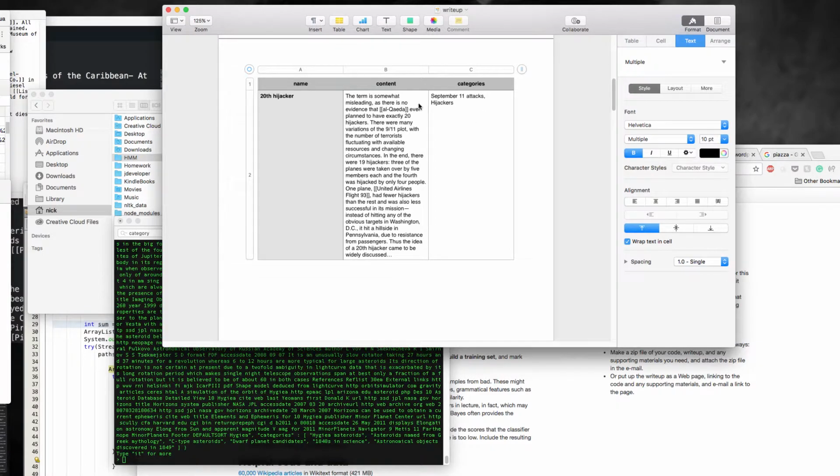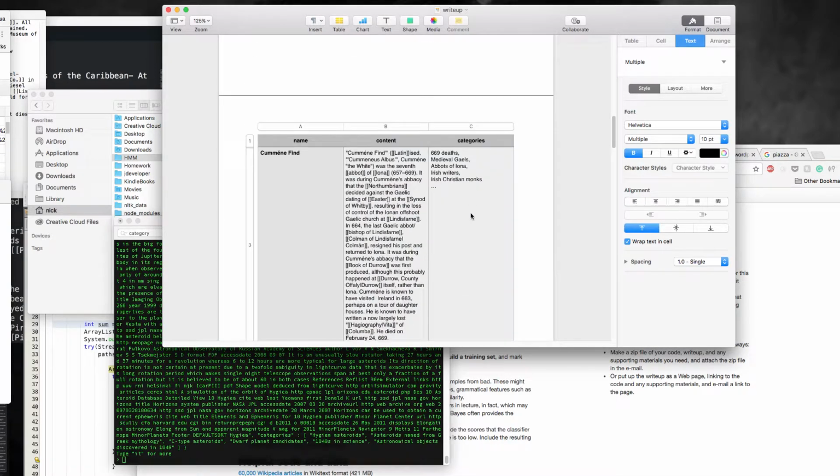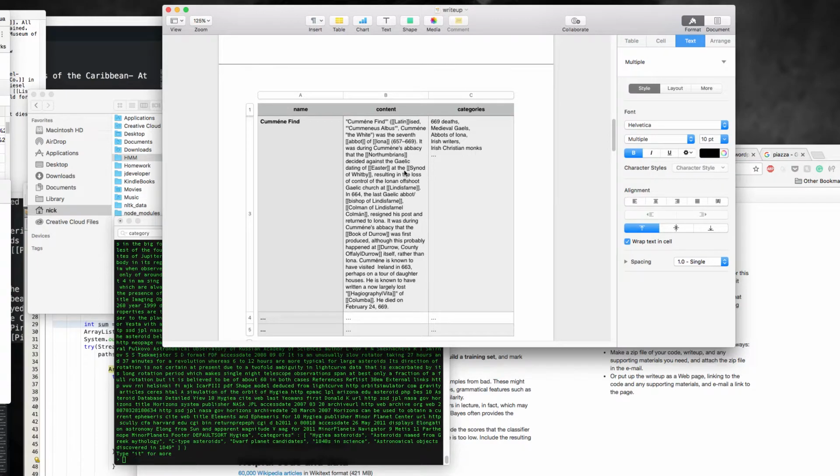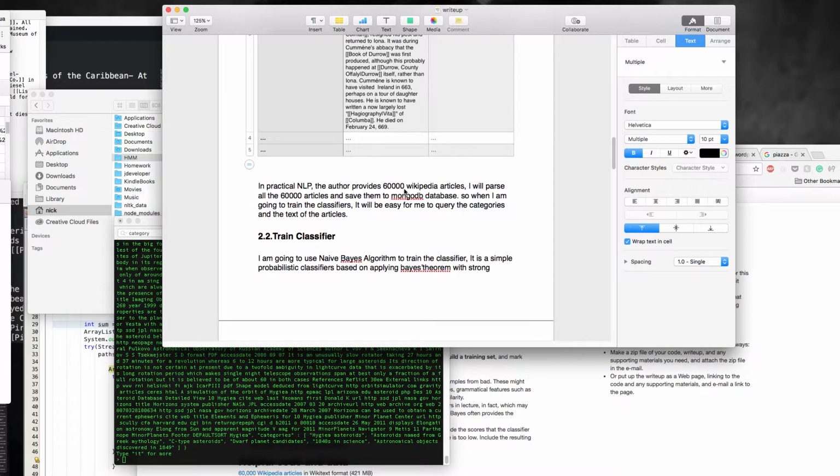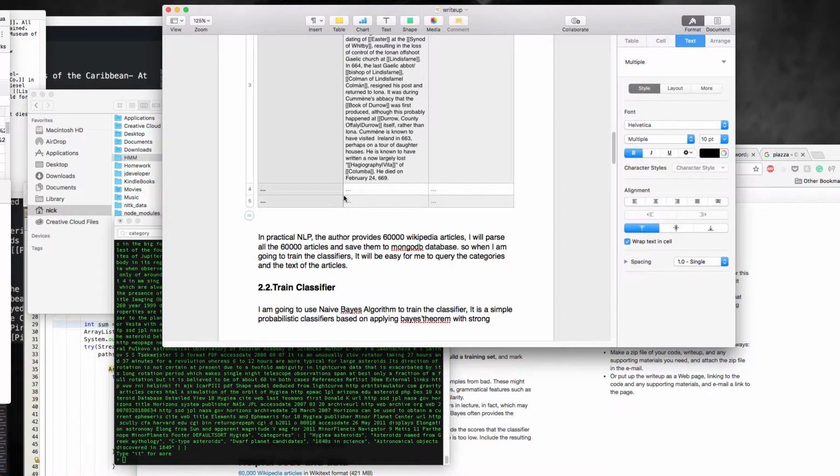For example, the 20th hijacker belongs to two categories: one is the September 11 attacks, and another is hijackers. The other lines are the same as the first.